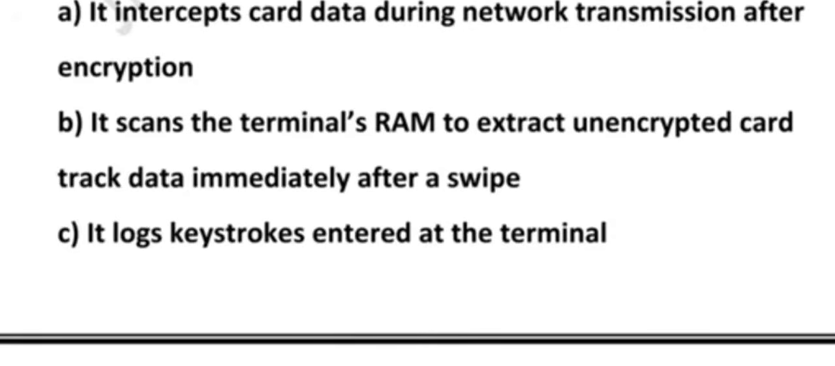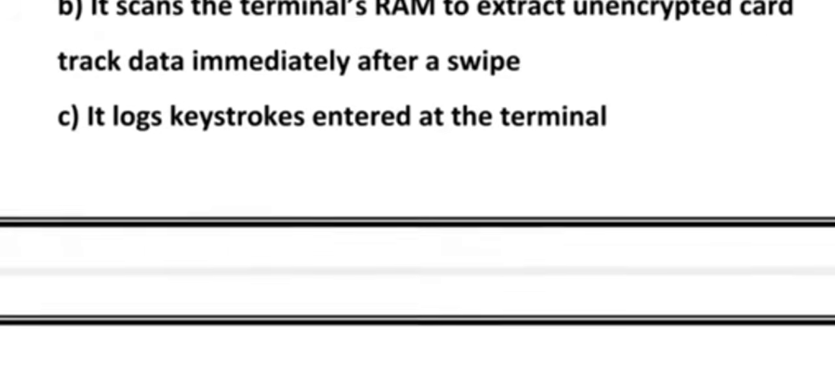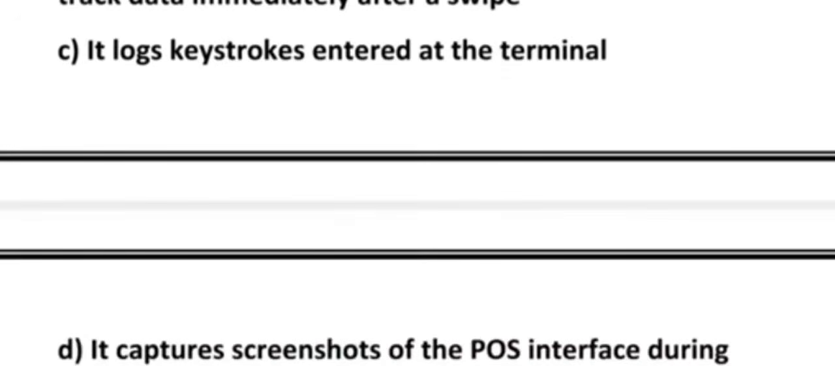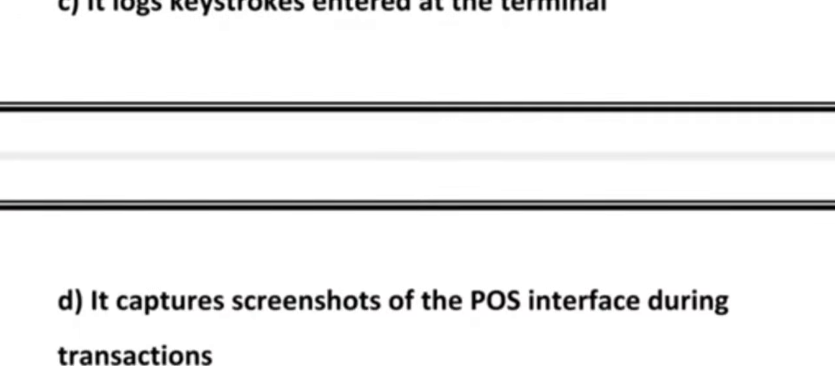Option C says it logs keystrokes entered at the terminal. So this is called a keylogger, a different kind of malware. It records whatever is typed on the keyboard, like password, PIN or message. It is a different kind of malware, but it does not scan RAM or target card data directly. So this is not the correct answer. What about option D? Option D says it captures a screenshot of the POS interface during transaction. See, this type of spying is done by screen capture malware, again a different type. Taking a screenshot won't help capture the actual track data from the card magnetic stripe.